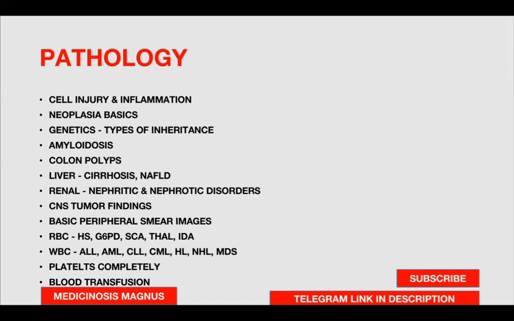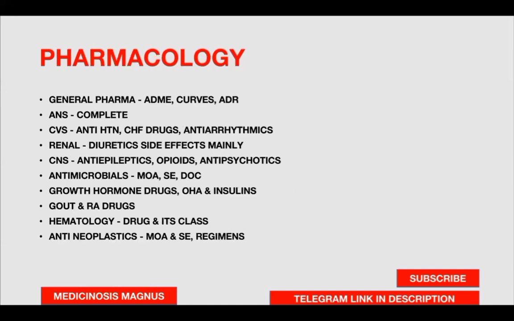So most of the time you get a question in platelets, and the topic in itself is quite small compared to RBCs and WBCs, but you get a question in platelets very often. And make sure you know about the blood transfusion, the basic reactions occurring, and massive transfusion protocols, all those things. Pharmacology, general pharma: the absorption, dispersion, metabolism, excretion, the important curves and graphs in general pharmacology, and adverse drug reactions.